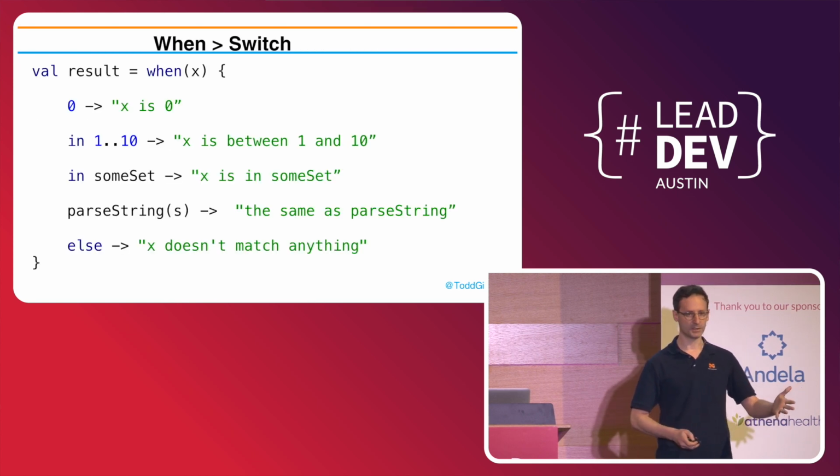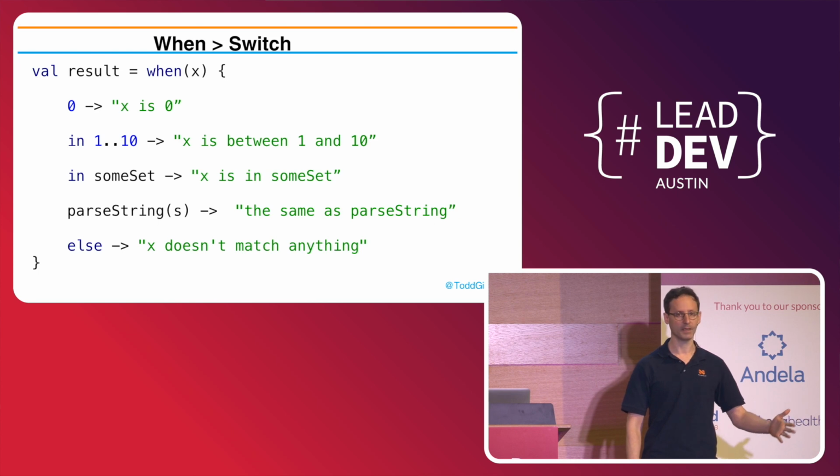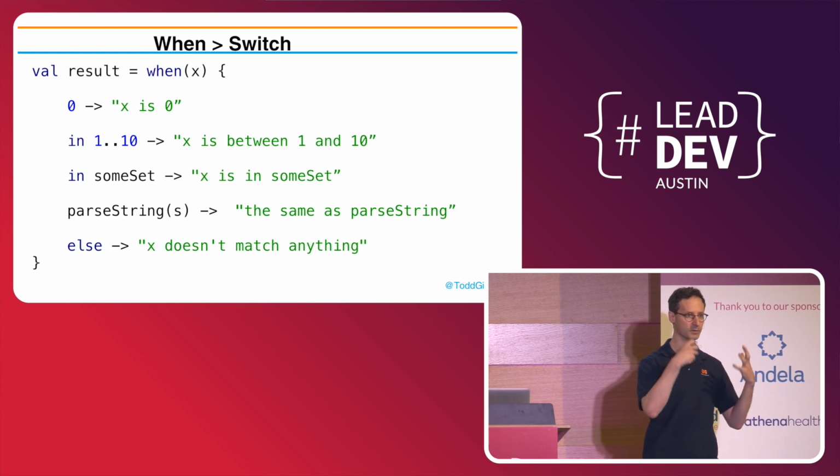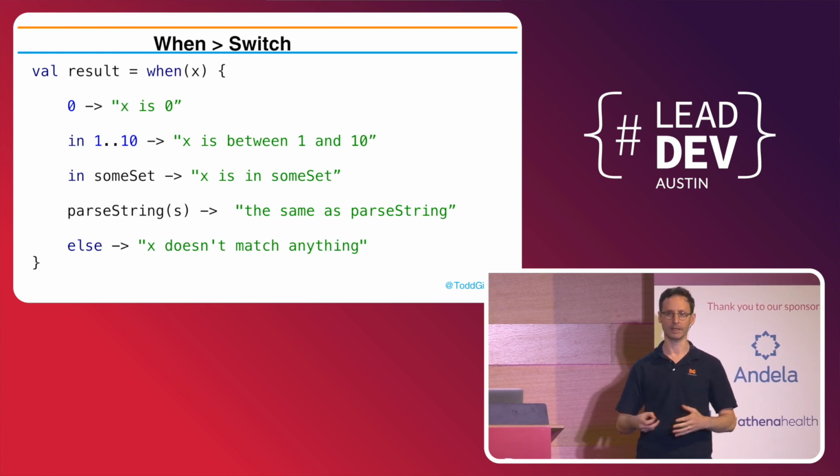I'm going to show you this switch thing here, or this when thing. This is like Kotlin's version of switch. So Java's version of switch was pretty much a copy of C's version of switch, which is really just a jump table, right? And it doesn't do much. It's just like a lookup, and you go to a piece of code and run it. In this one, it's an expression. It can do all sorts of things. I'm not going to go through it. And so it's like a nice step forward from Java.